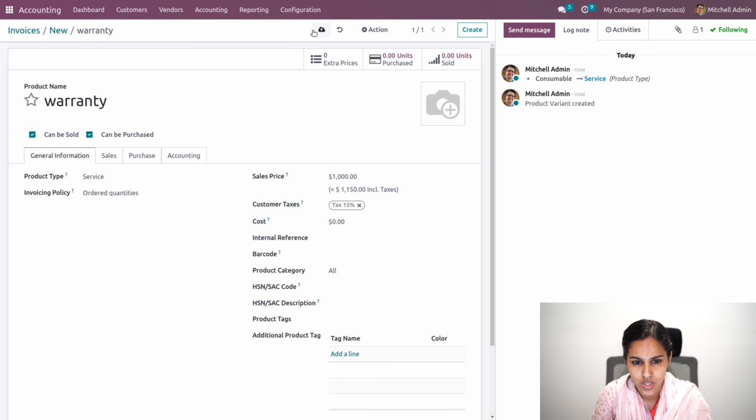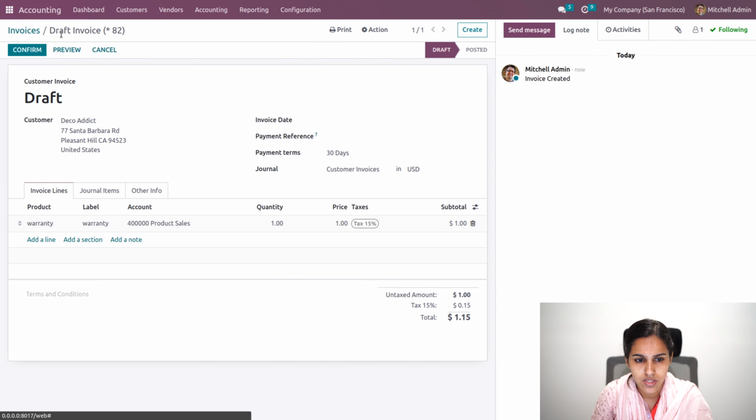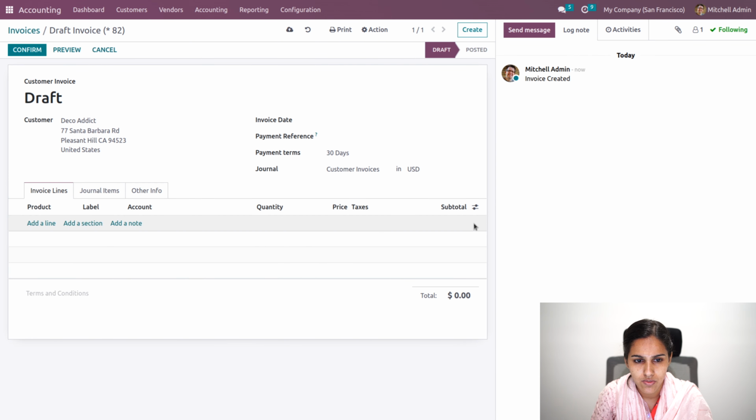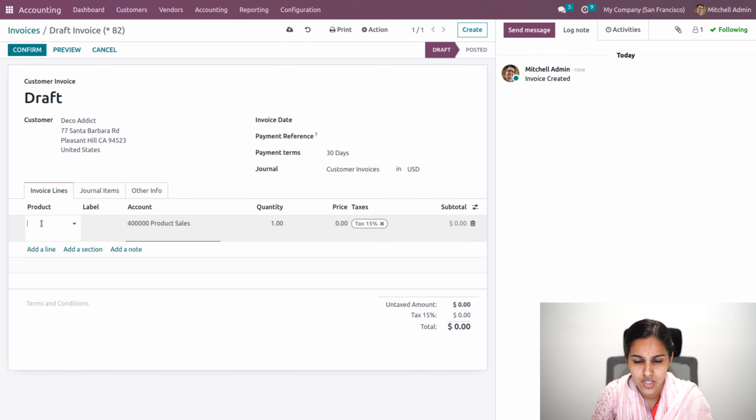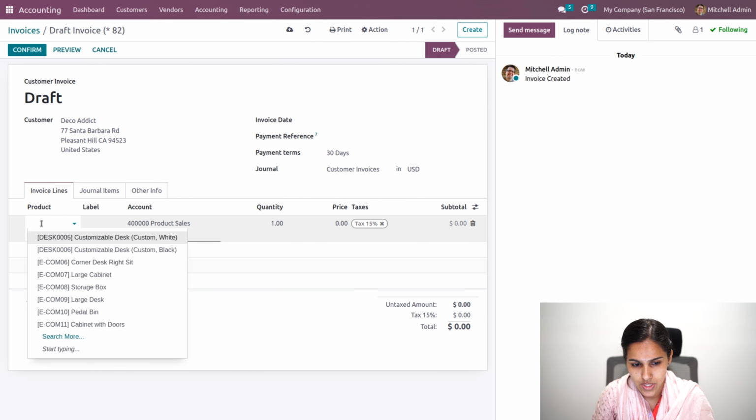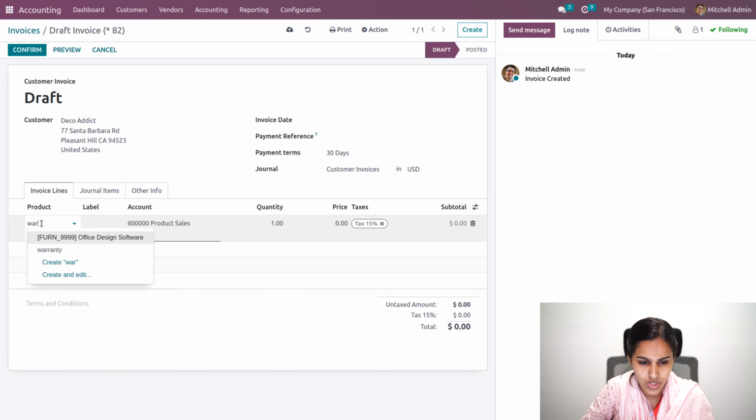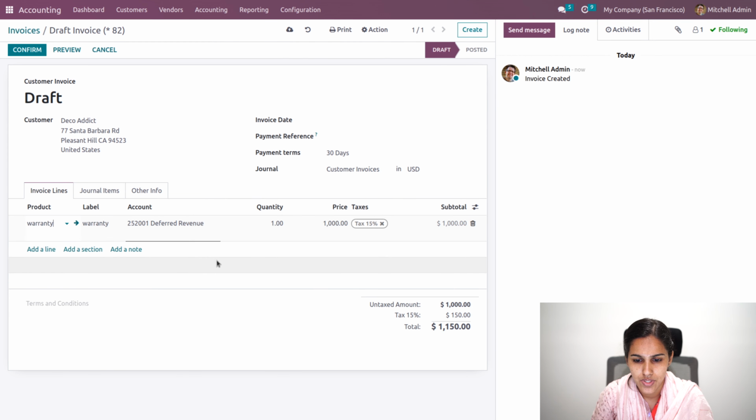$1,000. So once a customer has been making payment for this, it will be generated as a deferred revenue. For example, the warranty has been added. So the price and the taxes have been updated.